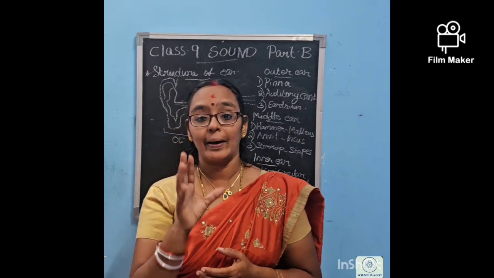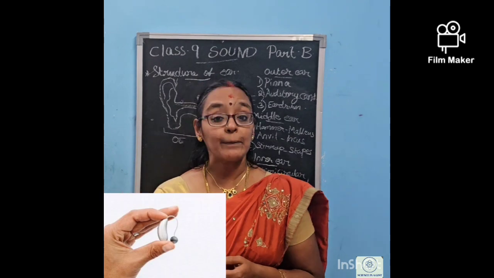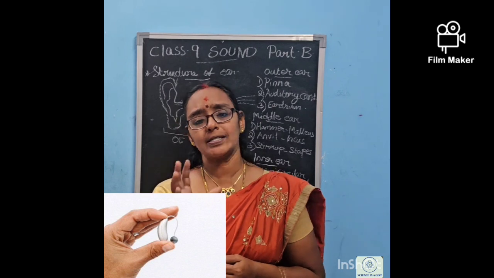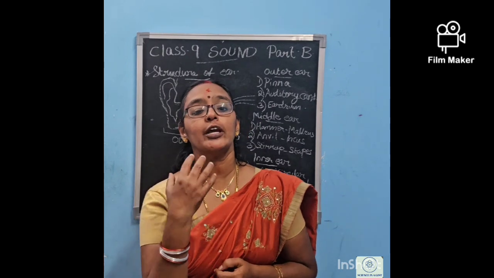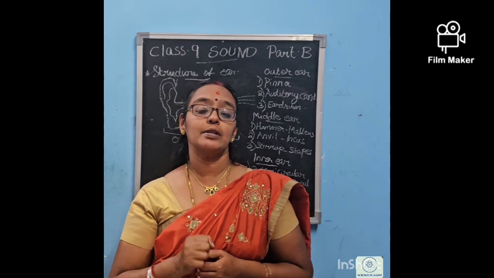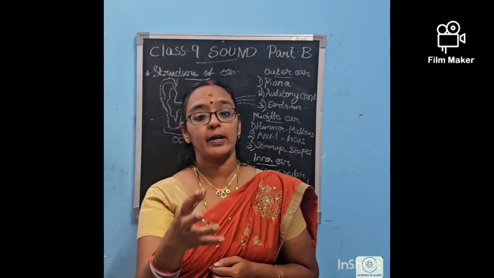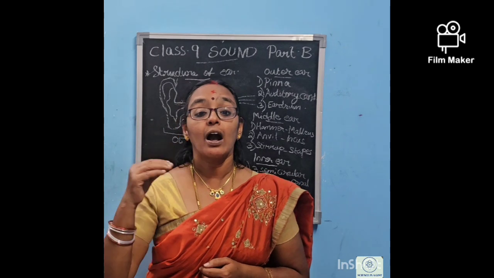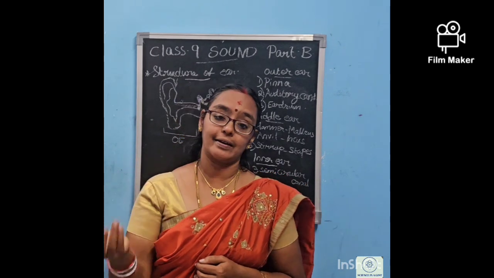It has a microphone, an amplifier, and also a speaker. So how is it functioning? Let's see. When we are talking to that person, the microphone in the hearing aid absorbs the sound waves. So with the help of the microphone, the hearing aid is able to receive sound. Then the hearing aid converts these sound waves into electrical signals.